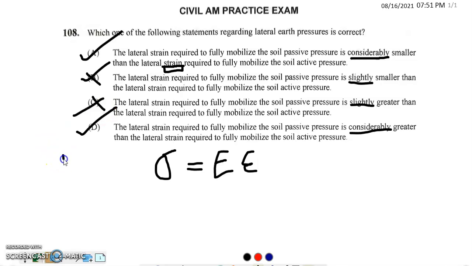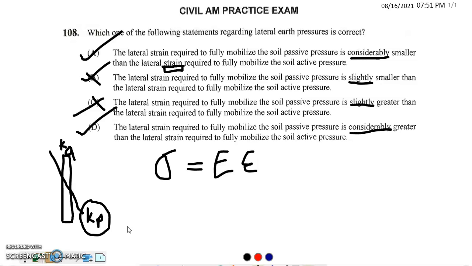Let me draw a wall, like a rectangular wall. Let's say this is your KA and this is your KP. Normally, most questions don't ask you to find KP because the foundation or footing at the bottom of your wall is already strong.